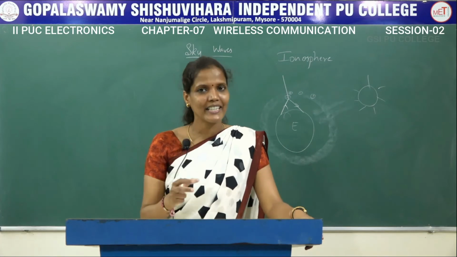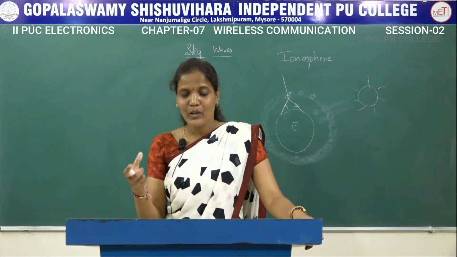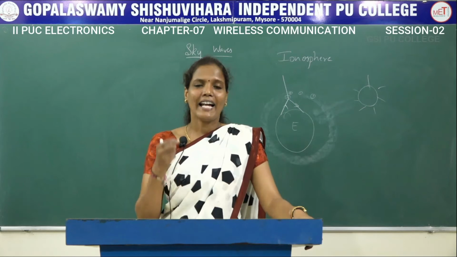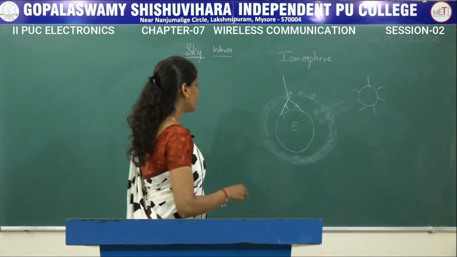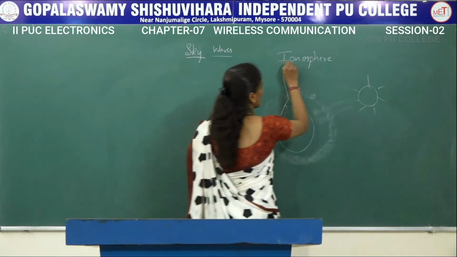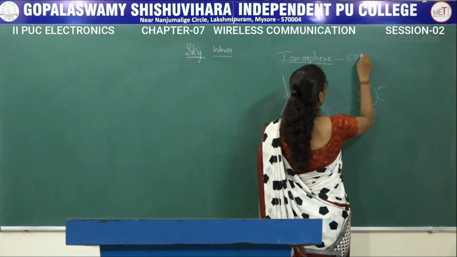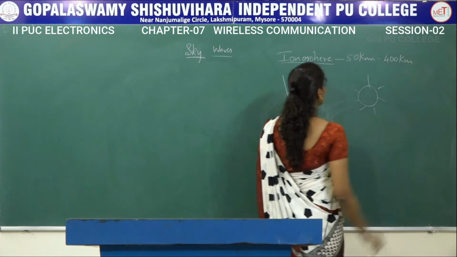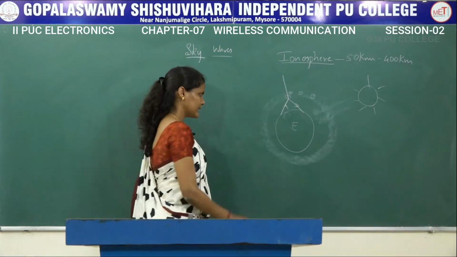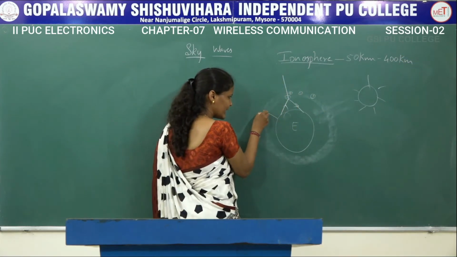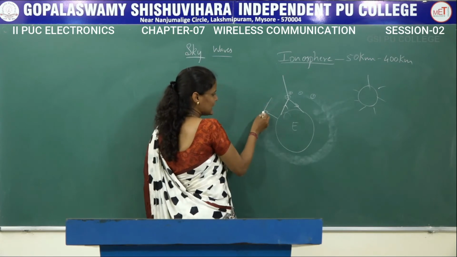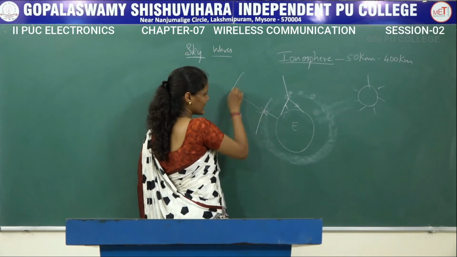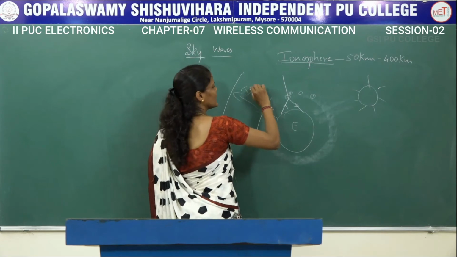We cannot see that layer, but there is a layer which is electrically charged, and this layer extends from 50 kilometers to 400 kilometers. From the earth surface, from 50 kilometers up to 400 kilometers, I have the ionosphere.